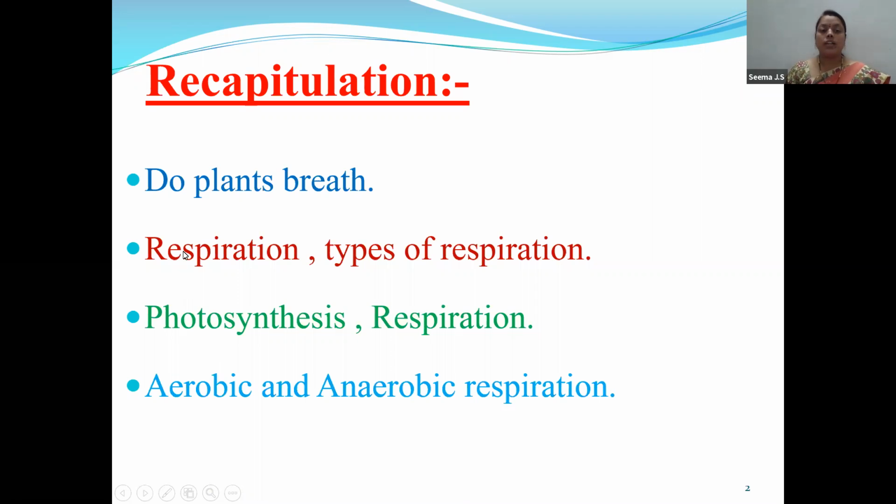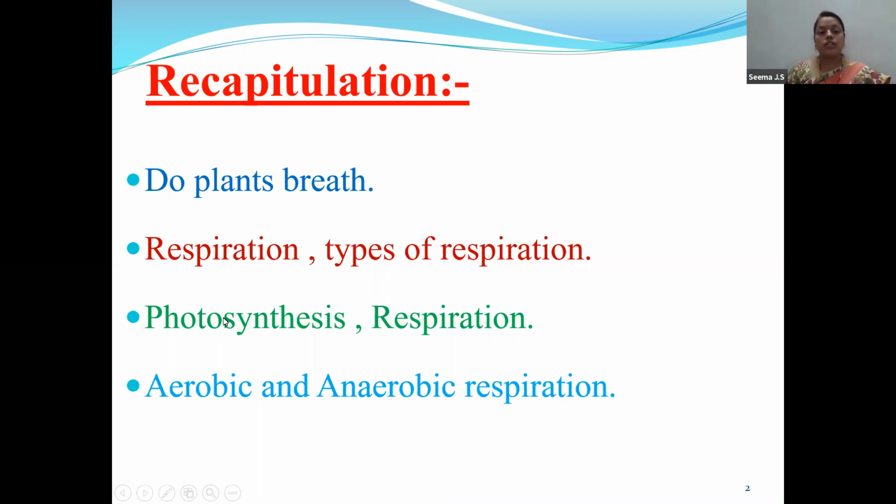We also discussed what respiration is. In respiration, it is an oxidation process. That is, the complex molecules are broken down and made into simple substances. We call that process a catabolic process. And during this process, energy is liberated. When energy is liberated, we call that an exergonic process. So three terms: oxidation process, catabolic process, and exergonic process. Respiration releases a lot of energy. And we also discussed types of respiration.